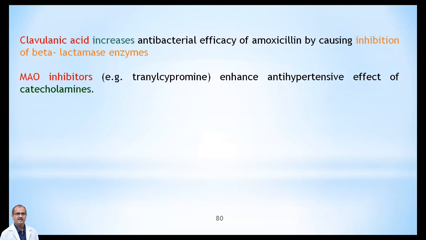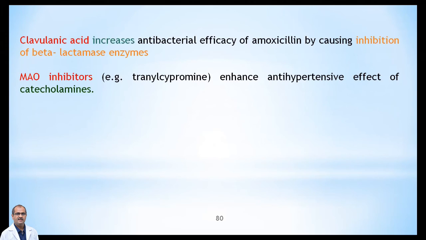Whereas the monoamine oxidase inhibitors, MAO means monoamine oxidase. This monoamine oxidase is also an important enzyme that's involved in the breakdown of norepinephrine to the further products and makes it ineffective. So tranylcypromine is a monoamine oxidase inhibitor, enhances the anti-hypertensive effect of the catecholamines.